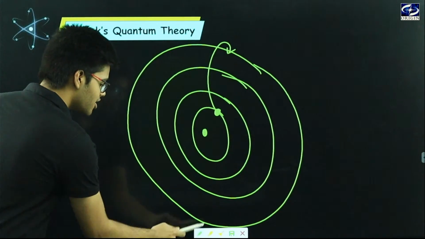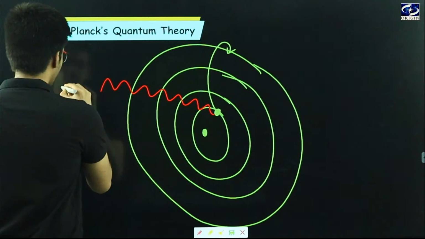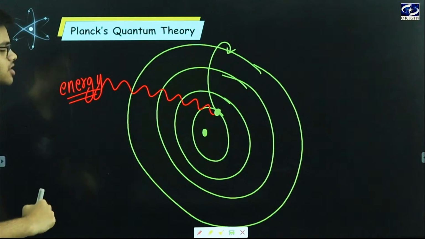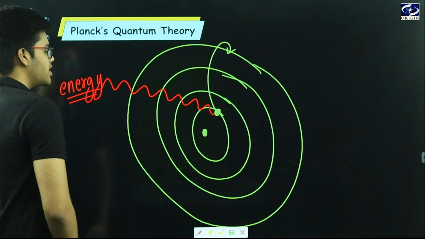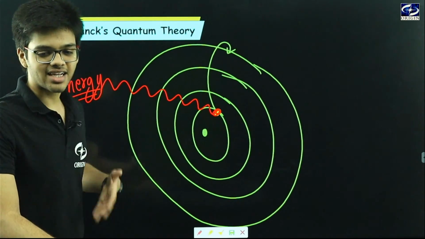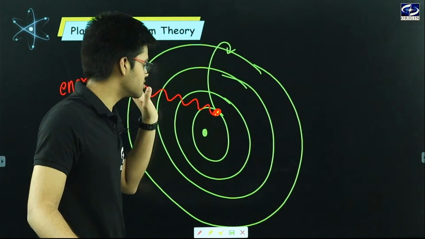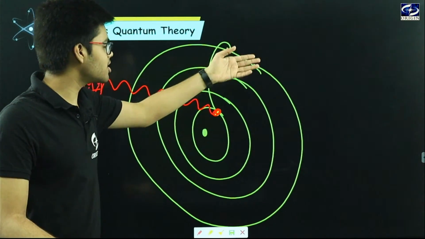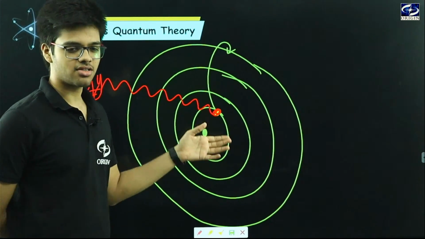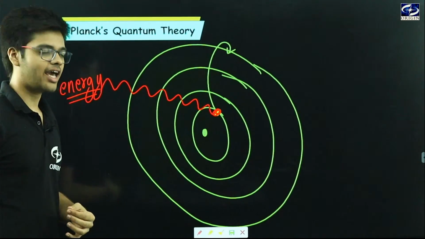The reason is, we will provide energy to the electron. When we provide energy, the electron will absorb the energy and get excited, and that's why it leaves its original orbit and goes to some upper level of orbits, orbits having more energy. I'll be telling you in some time what kind of energy any orbit has.